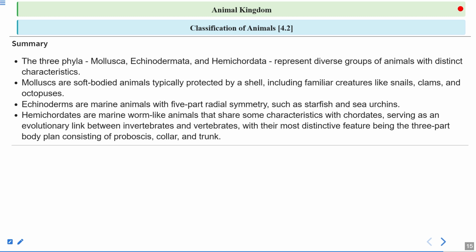Hemichordates are marine worm-like animals that share some characteristics with the chordates. Some of the characteristics of the chordates we see in the case of hemichordates, and they serve as an evolutionary link between the invertebrates and vertebrates, with the most distinctive feature being the 3-part body plan consisting of the proboscis, collar, and the trunk region.